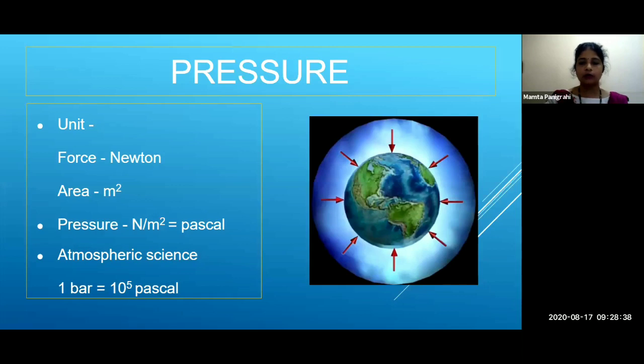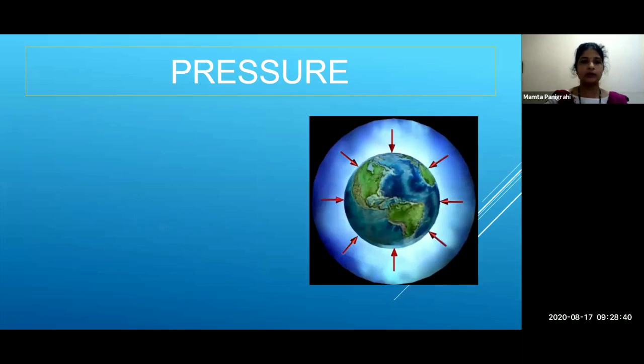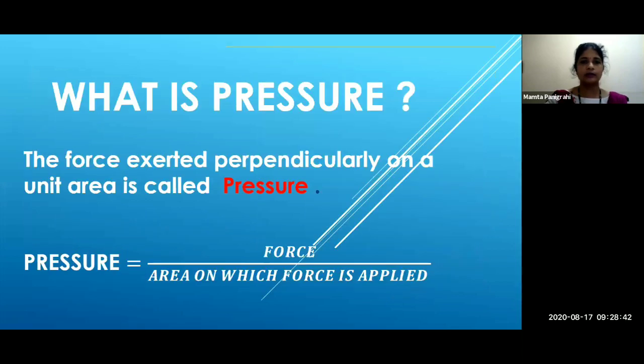So what will be our pressure unit? See the pressure formula: pressure is equal to force upon area on which force is applied. Force is what? The unit of force is Newton, that is N.